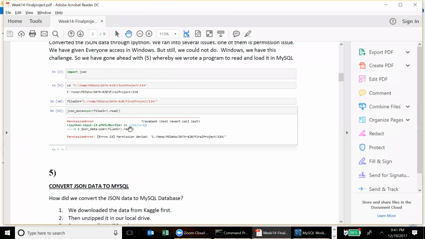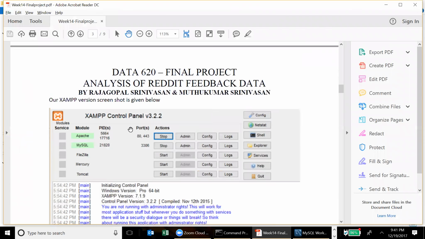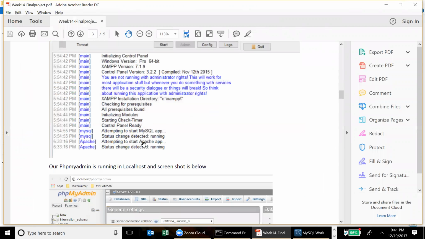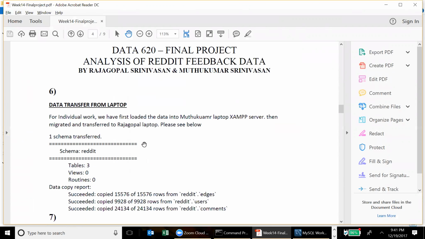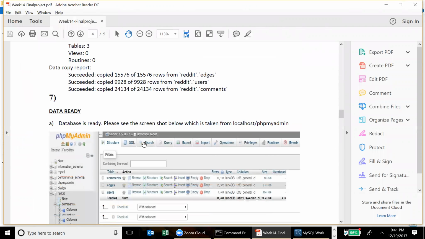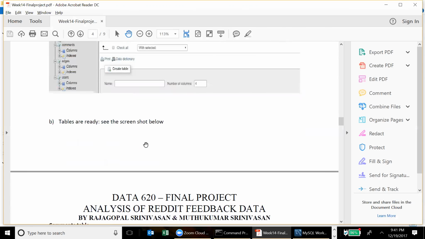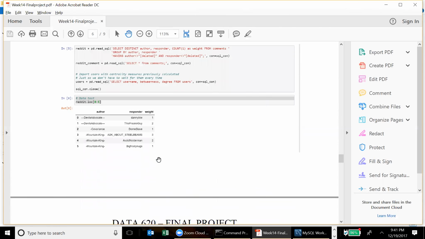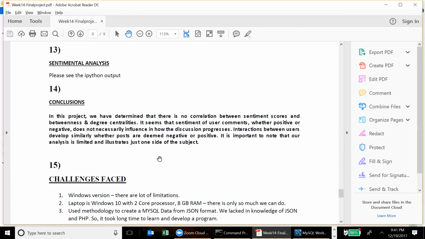Let me go back. Before that, this is my XAMPP server. XAMPP server is nothing but where I'm hosting my web server and my MySQL server. And this is how I'm connected to the database through phpMyAdmin: data transfer, how many records were transferred, because I have to write a program to pull it out, and things like that. And the conclusion part is what we wanted to show here, because we have already seen all these things. The conclusion part is the comments.